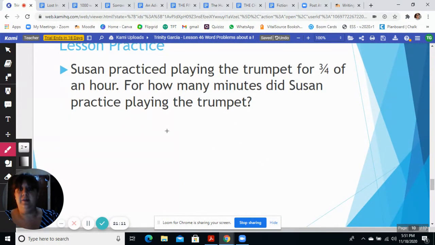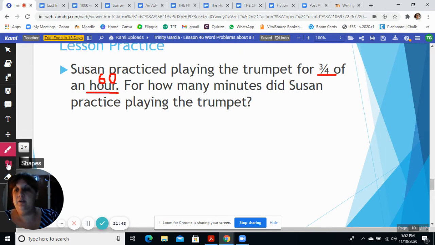Let's try another one. Susan practiced playing the trumpet for 3/4 of an hour. An hour, that's a little different. How many minutes did Susan practice playing the trumpet? Well, we know an hour is how many minutes? An hour is 60 minutes. So don't get thrown off just because they put in a weird phrase. You can do the math and figure out that an hour is 60 minutes.